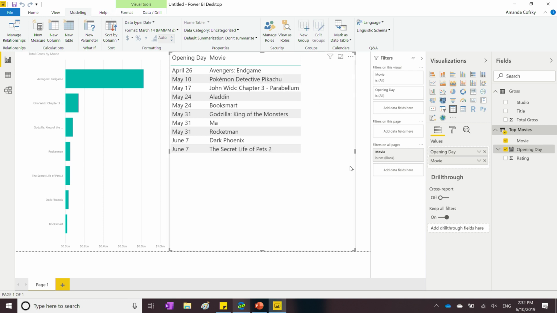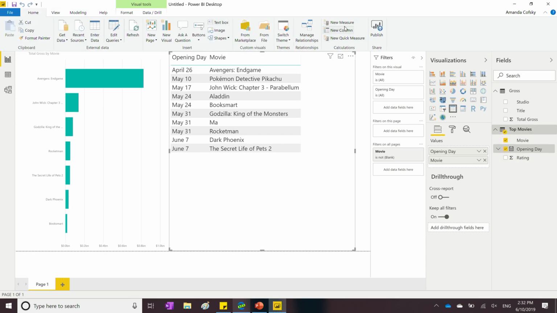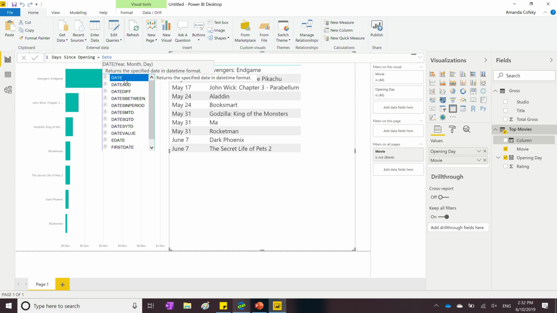Like, for example, I can do date calculations over it. So I have the opening date, and say I wanted to know how many days since then, how many days has the movie actually been open total? I don't want to have to do the math myself and actually count how many days it has been since April 26th. It's really easy to do with our modeling operation. I can add a new column called days since opening. And I know that I want to do something around dates. I want to know the date difference between today and the date it was opened.